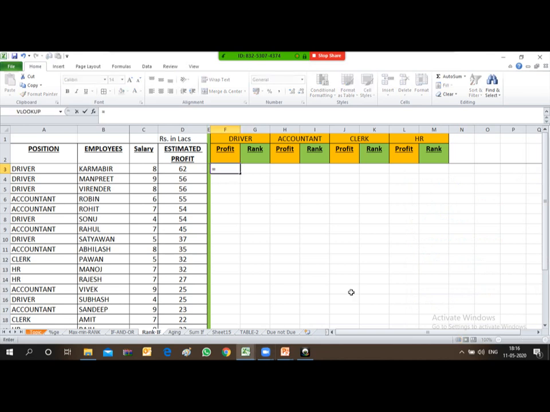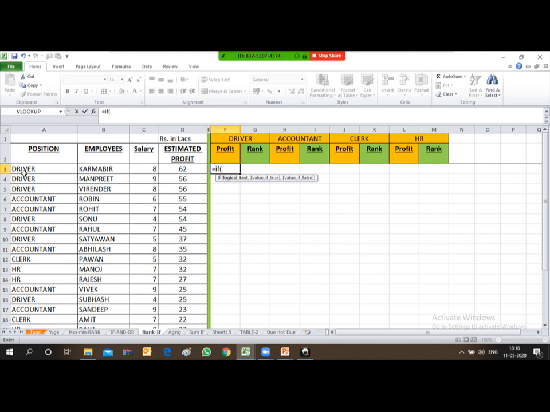So friends, now what I first need is to derive the profit. I wanted the profit to come up in this column for the drivers only. So let's type the formula with the help of the IF condition.